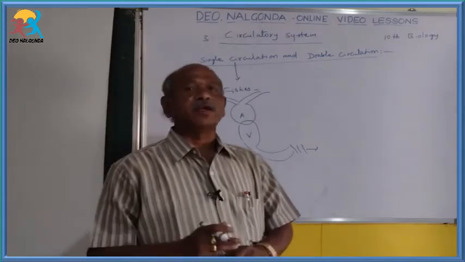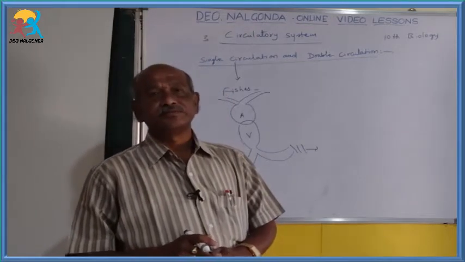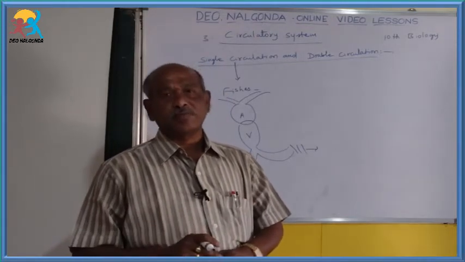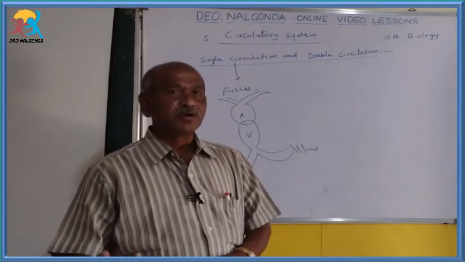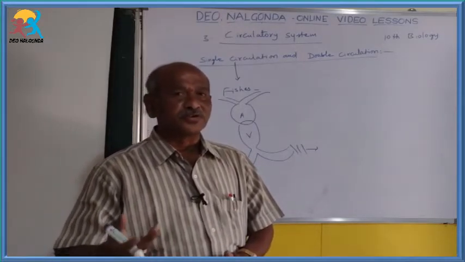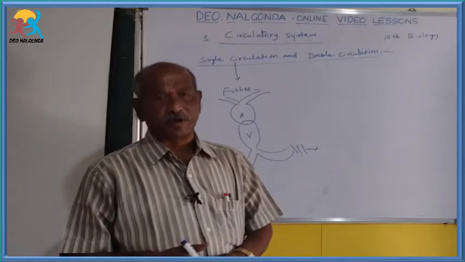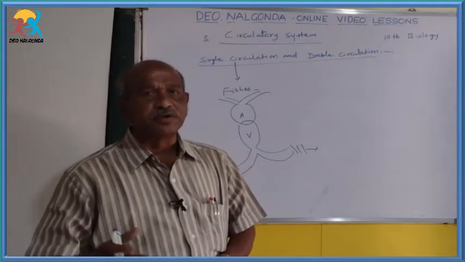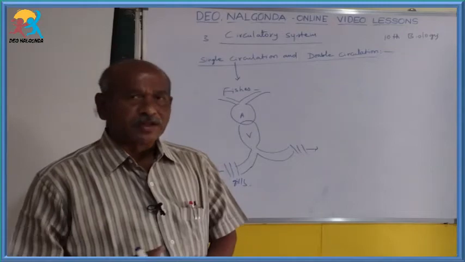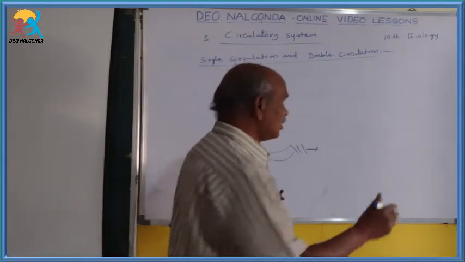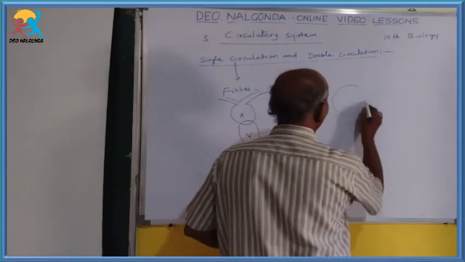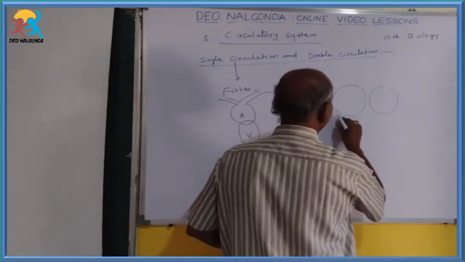But later, in the case of amphibians, reptiles, birds and mammals, a three-chambered heart is present in the case of amphibians and reptiles. In the case of birds and mammals, a four-chambered heart is present. Already we saw the complete structure of that four-chambered heart like this.